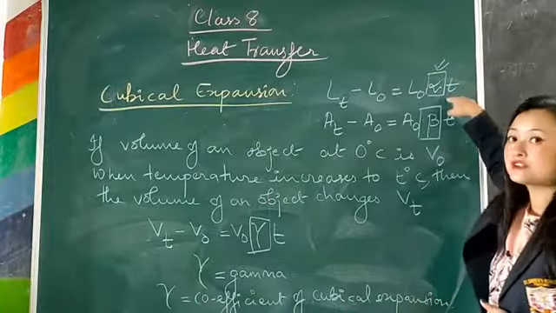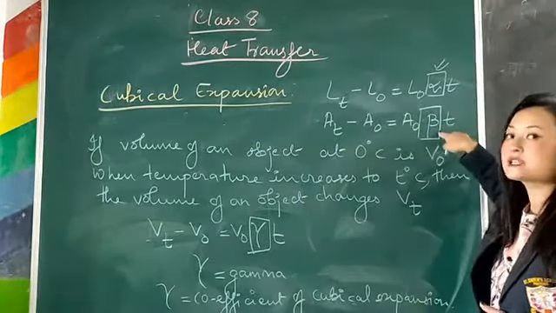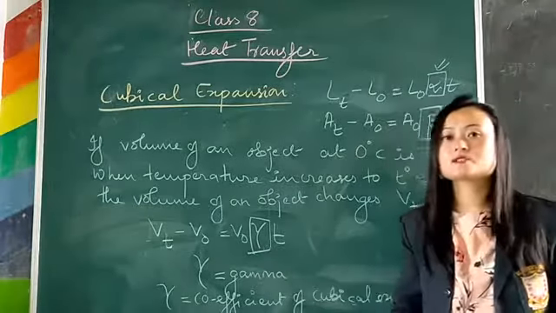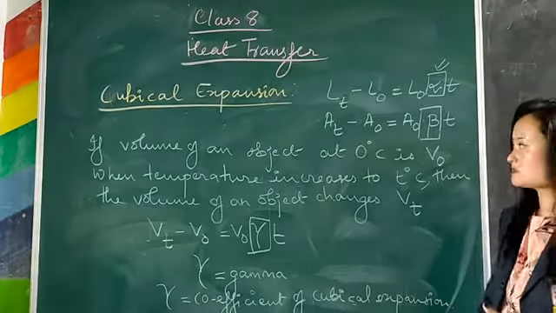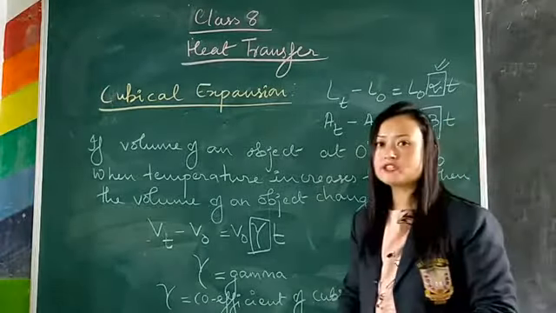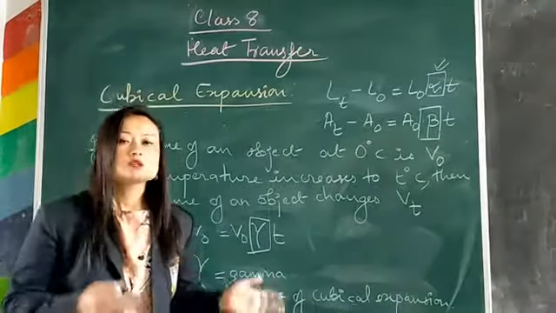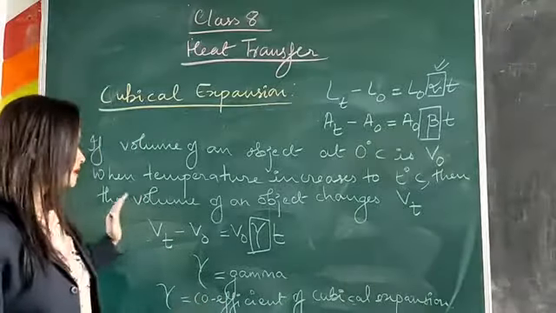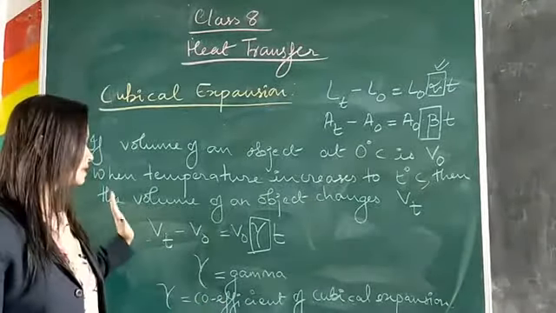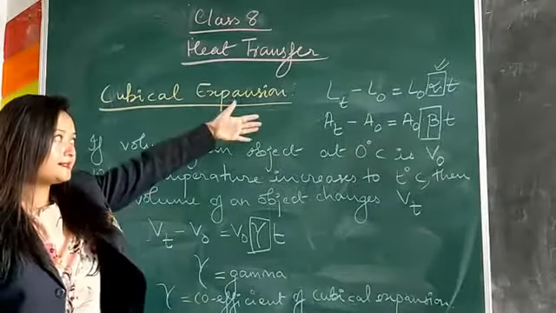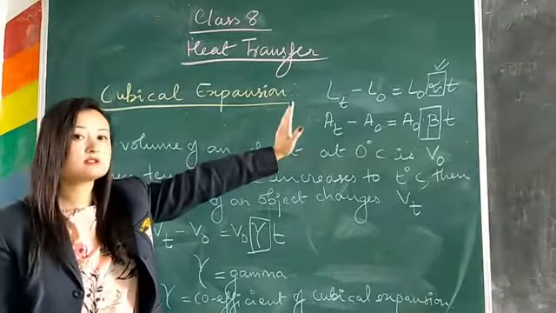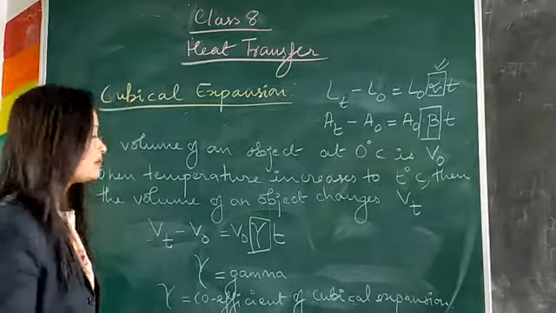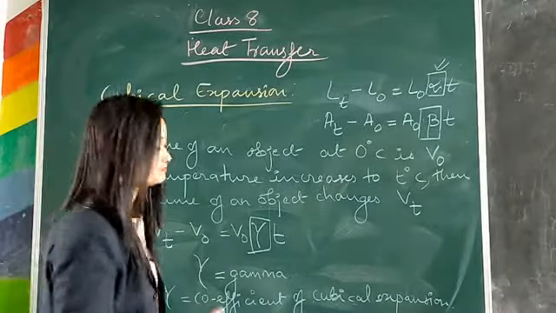Alpha here represents the coefficient of linear expansion. Beta represents the coefficient of superficial expansion. And gamma represents the coefficient of cubical expansion. So alpha, beta, gamma are the coefficients of linear, superficial and cubical expansion respectively. Okay, so you need to remember this, the relationship between the coefficients for linear expansion, superficial expansion and cubical expansion.